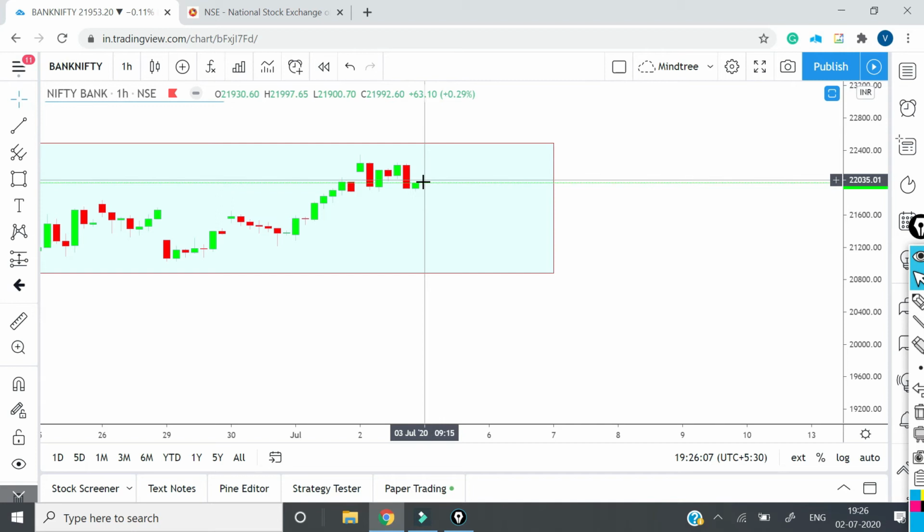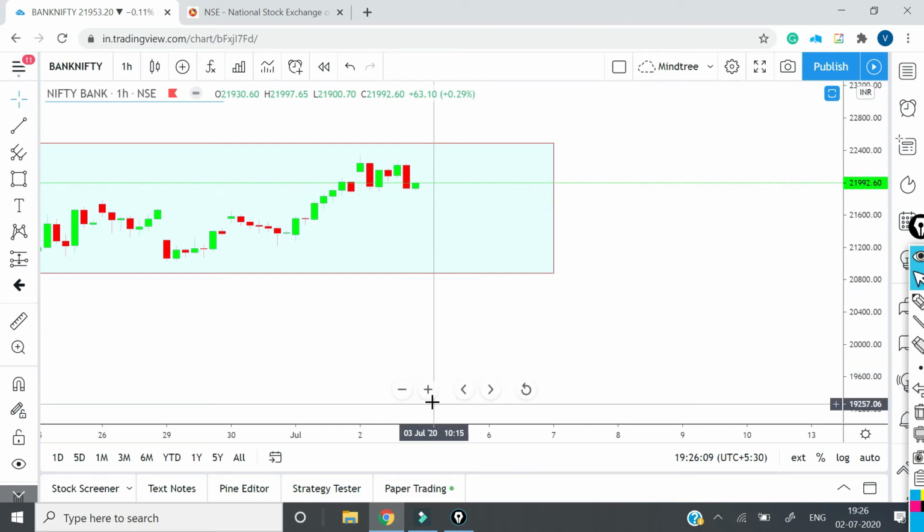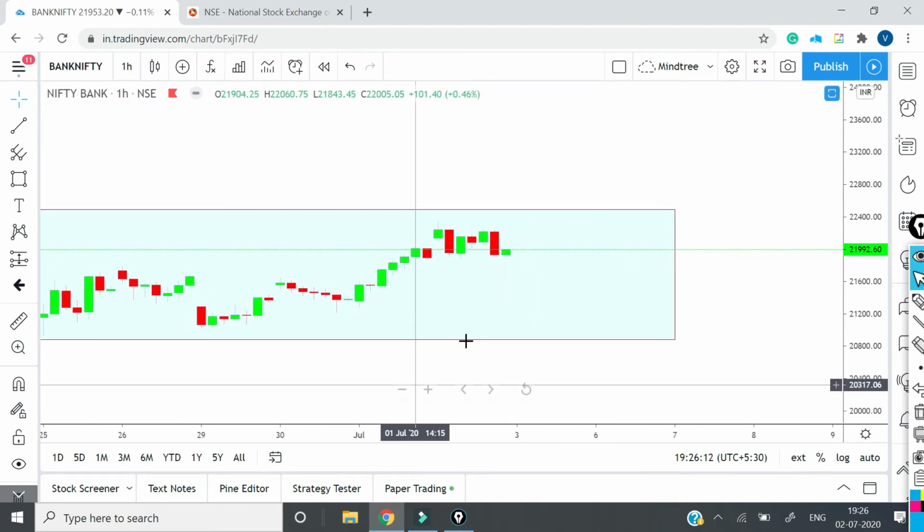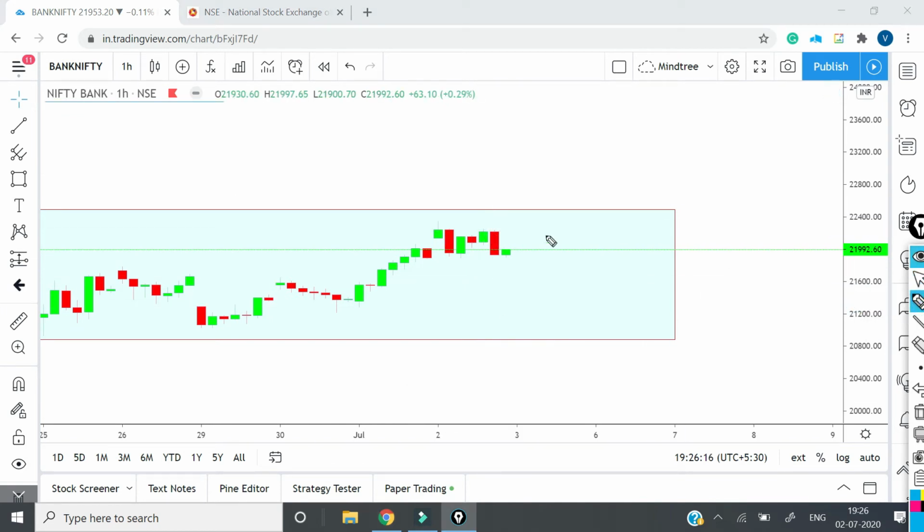Also, if you see in the 1 hour time frame of Bank Nifty, what kind of pattern has got formed? It is a candlestick pattern, 2 candlestick patterns. So this is again a tweezer bottom. That means there was a sell, and after the sell, bulls have again taken control over here. Now you can see there was a support coming from almost 6-7 hours, so that means bulls have presence over there.